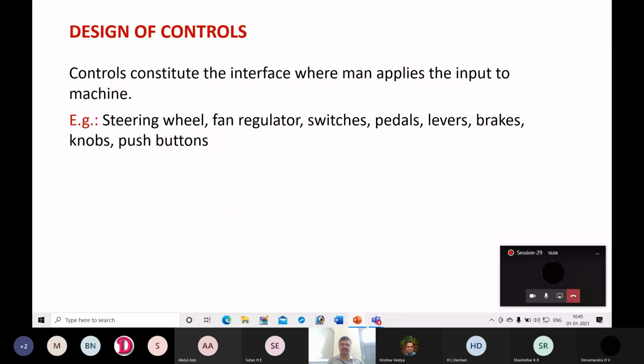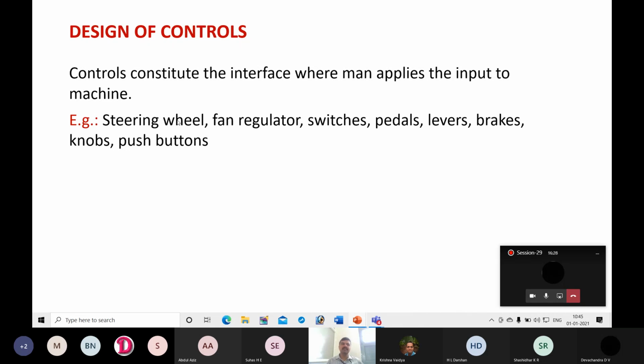Next, design of controls. This is the last topic. Controls constitute the interface where man applies the input to machine. In the pneumatics lab, you have used many controls. In order to operate a direction control valve, you have used a push button and a roller. So they are the controls, and they are going to control the direction control valve.